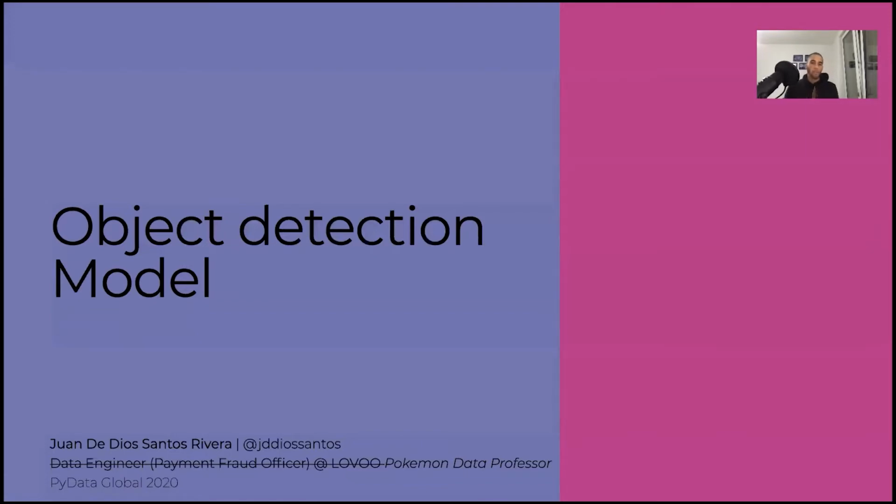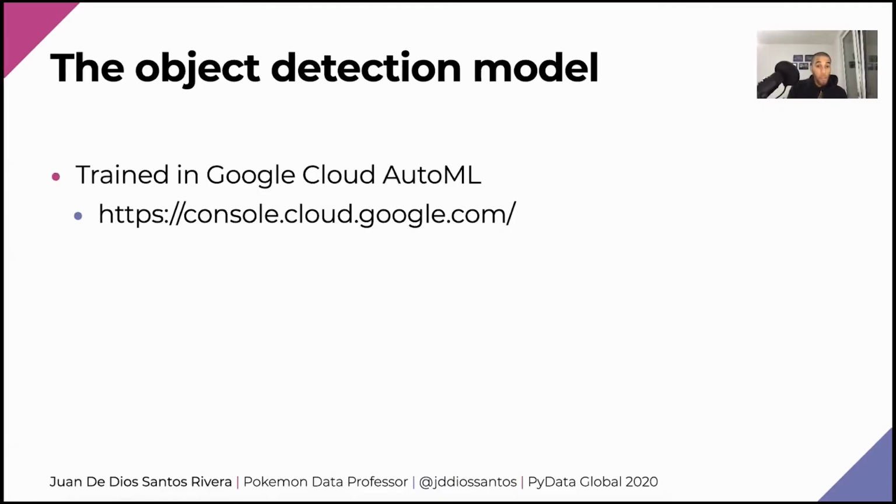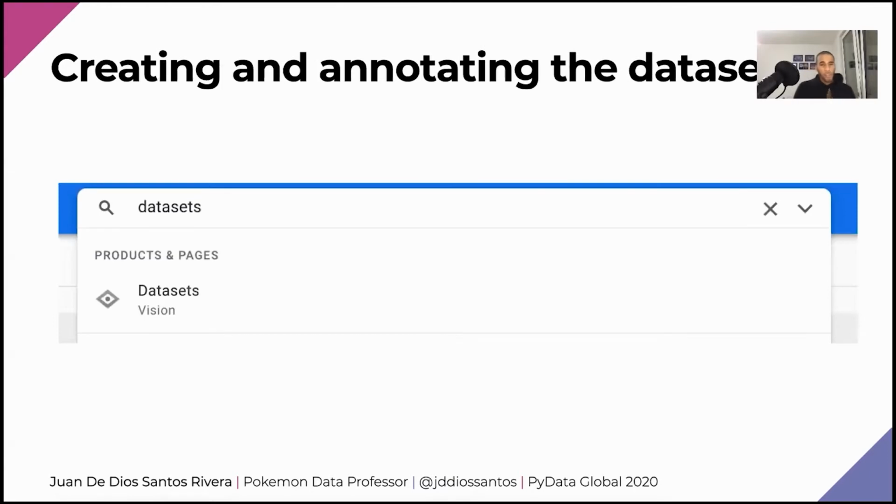Now, the first model, the object detection one. This model is trained in Google Cloud AutoML. So everything you're going to see here belongs to the Google Cloud Console, which is full of buttons and nice blue colors. So let's begin with the first step, which is to annotate and create my dataset.